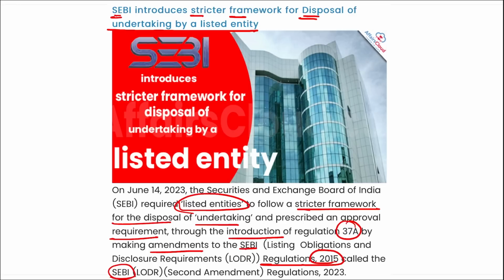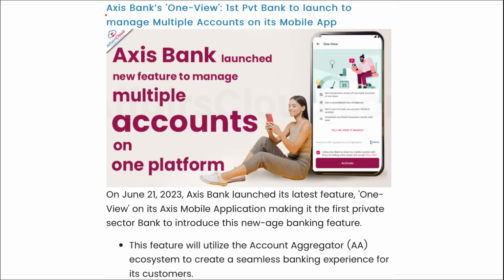This existing framework for disposal requires approval of the shareholders by way of special resolution, and it has so far been regulated as per Section 180(1)(a) of the Companies Act of 2013. What will the new framework offer? To safeguard the interest of minority shareholders, SEBI has now issued an additional framework for the disposal of the undertaking, that is, disposal of an undertaking through slump sale should be approved only if the majority of the public shareholders vote in favor, rather than voting against it. Correct? Moving on, Axis Bank.